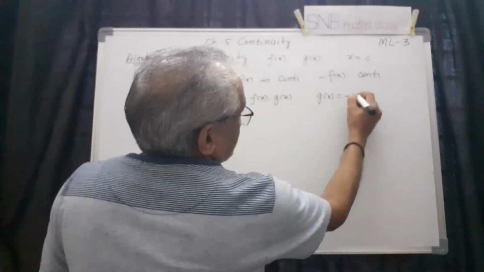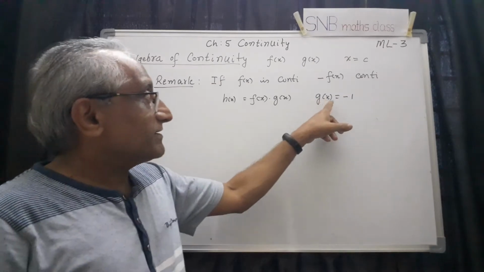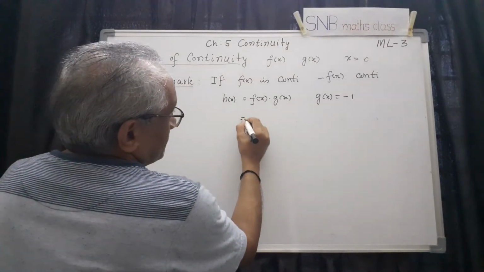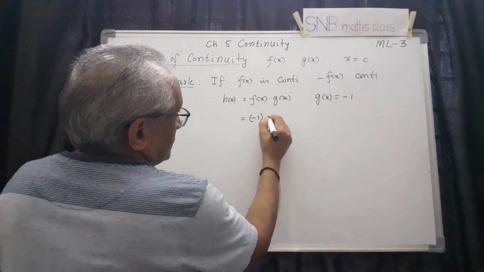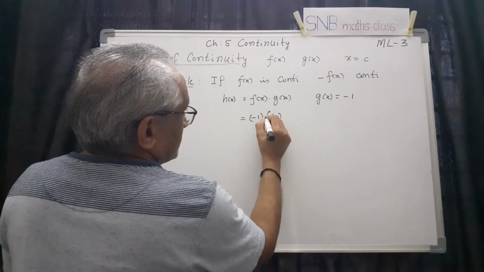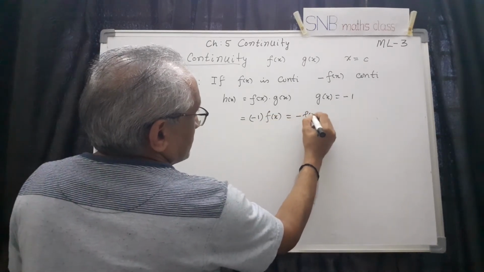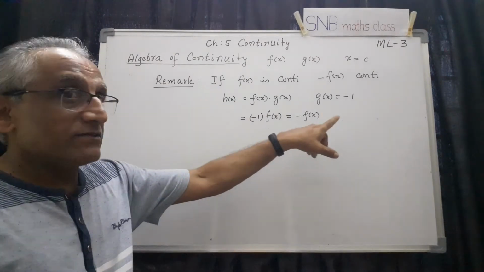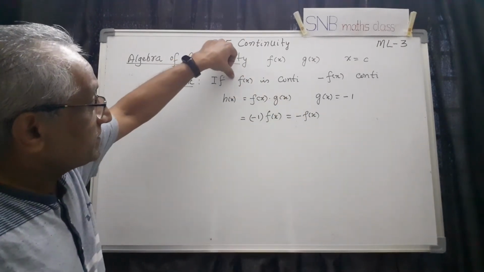Now if you take g of x equal to minus 1, we know that g of x equal to minus 1 is also a continuous function because it is a constant function. So minus 1 into f of x is continuous. This means minus f of x is continuous.